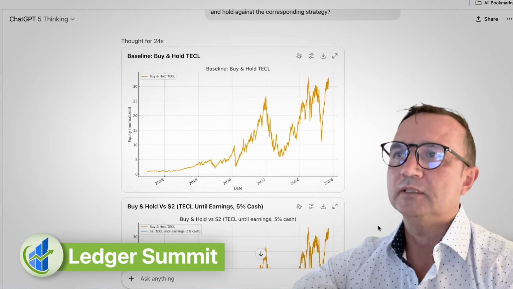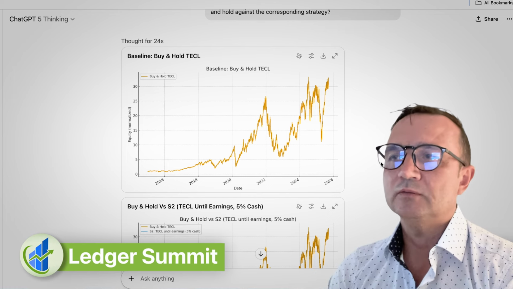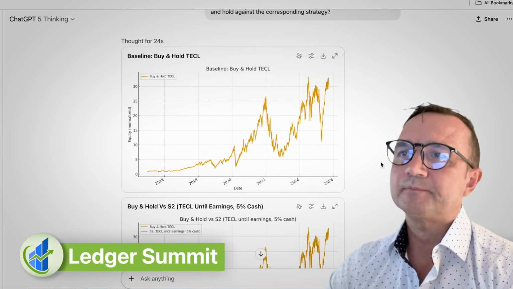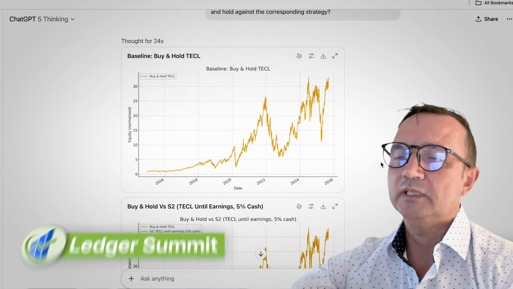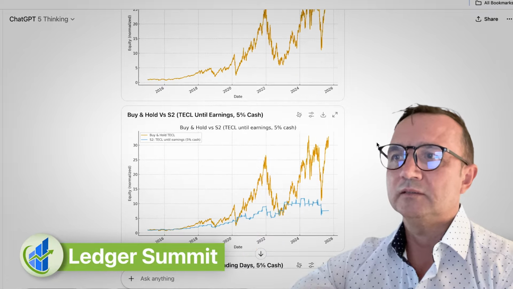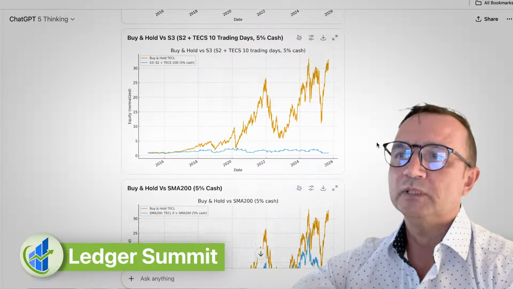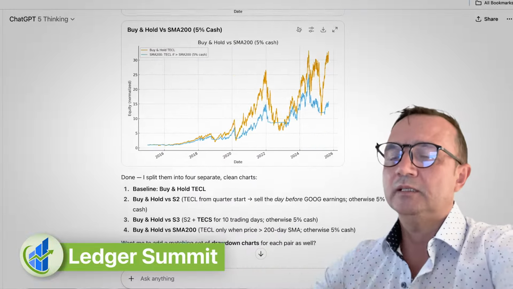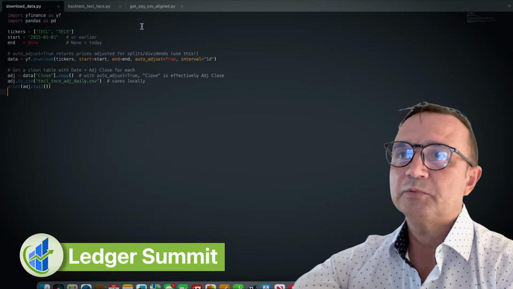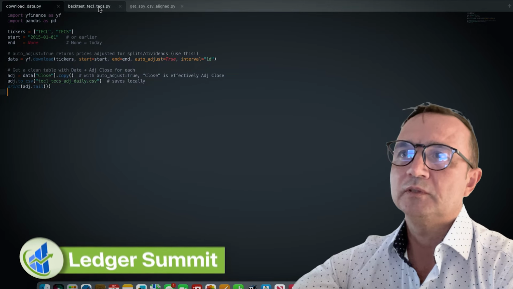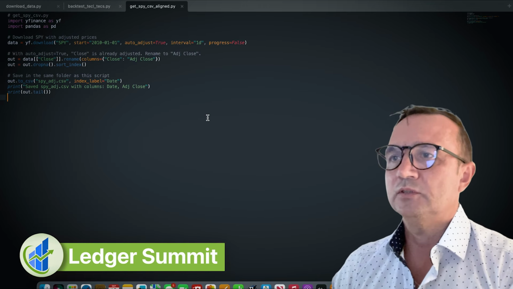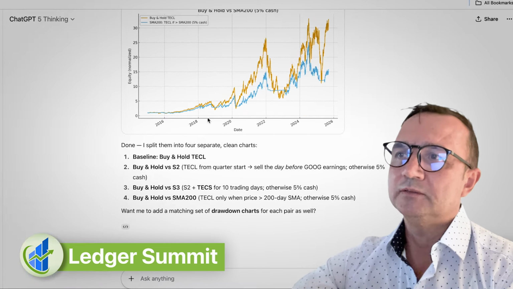In my example here, I pulled trading data from Yahoo Finance for a couple of stocks. For TECL, it's an index, and then for TEX. And then I tested different strategies to see which one is better. What I used was Python code, because that way I don't have a subscription, but you can get data free if you use Python. I actually built this file using ChatGPT, so you can do it yourself as well.